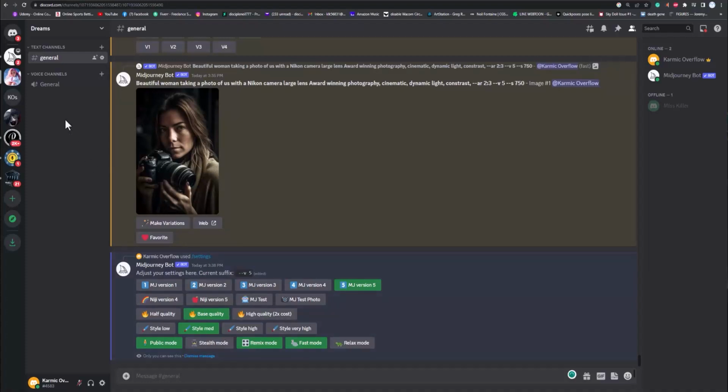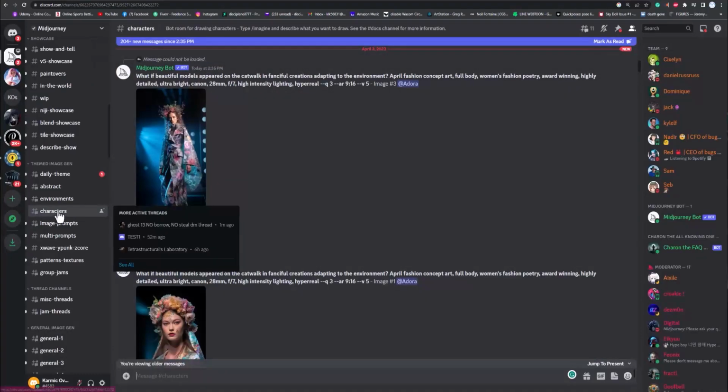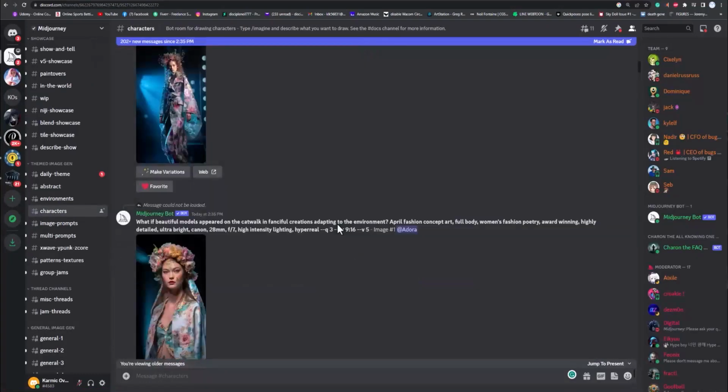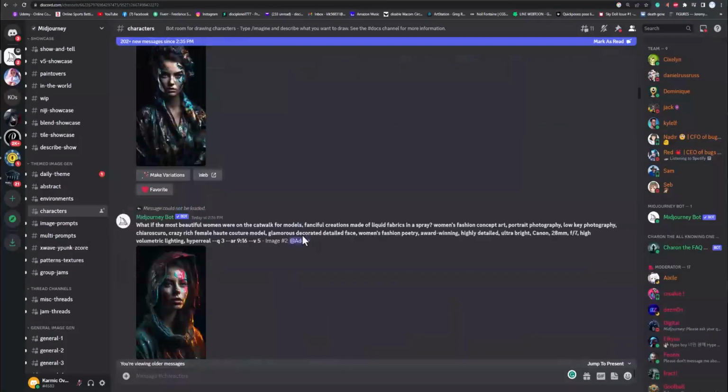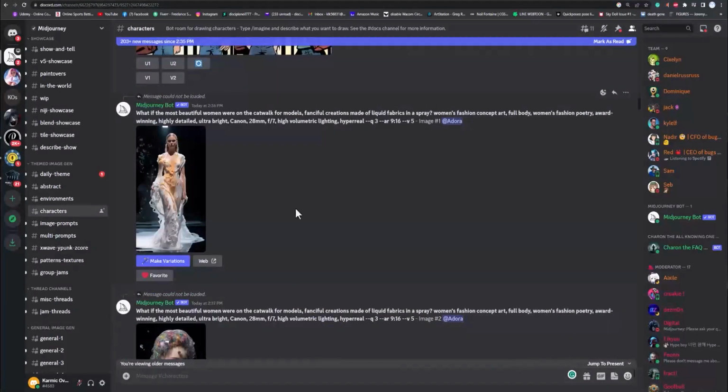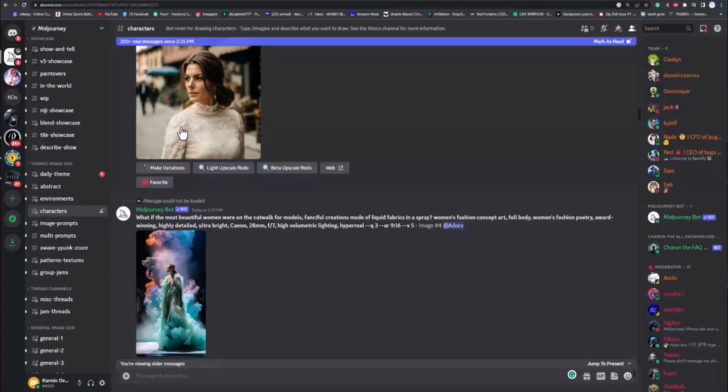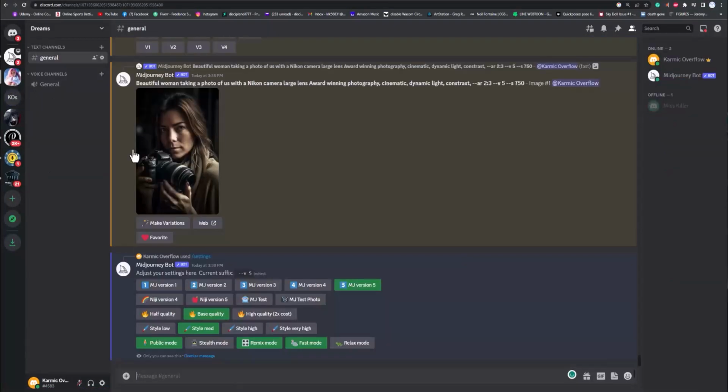And you can actually go to the Midjourney room here and go to characters, for example. There's a prompt up here, and you can start interacting with people and see what they're doing, get ideas of what they're doing, and then you can post your own stuff. It's just kind of fun to hang out. Whenever I do that, I just use relax mode. But it's really actually highly addictive.